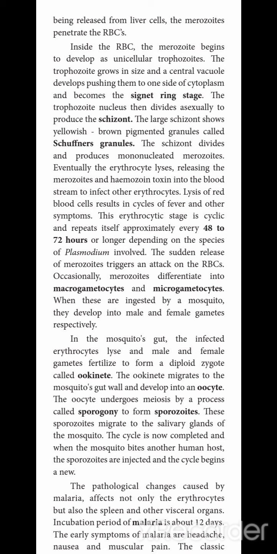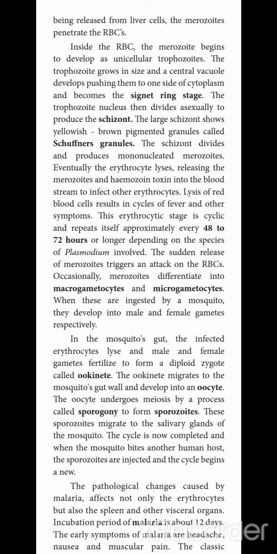The RBCs contain hemoglobin pigment. The hemoglobin is liberated by the merozoites, so there is this substance called hemozoin. At this time, the affected person's body temperature will rise to 106 Fahrenheit. That is the malarial fever. The hemozoin toxins enter the bloodstream and infect the erythrocytes. The lysis of RBCs is called the hemozoin stage. This is called the erythrocytic cycle.